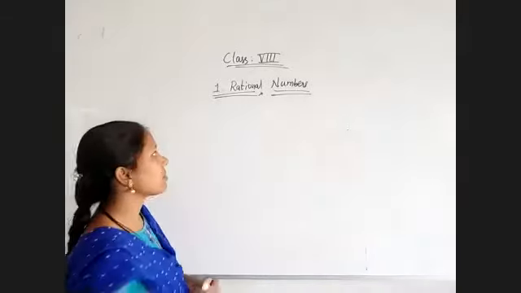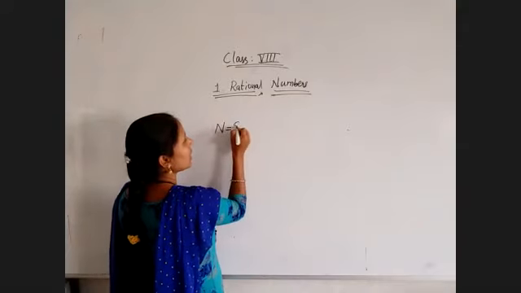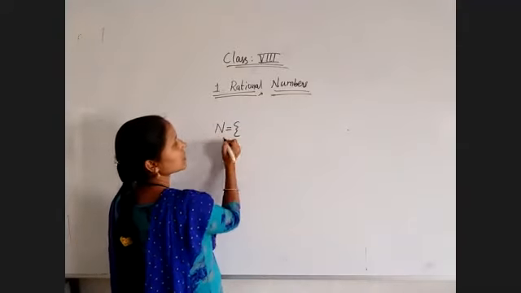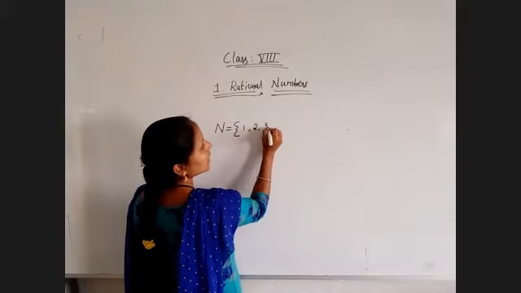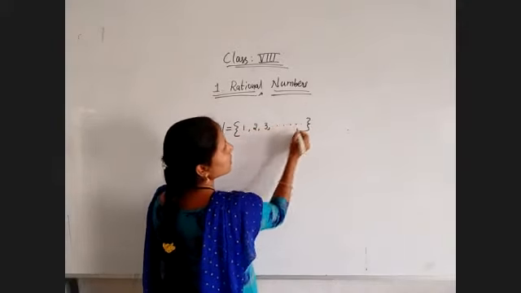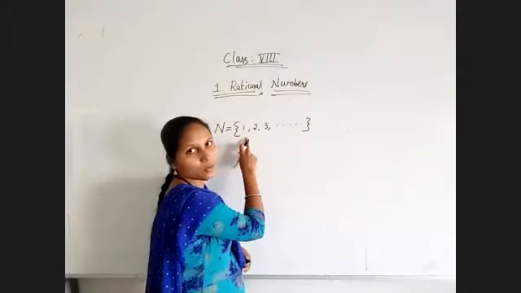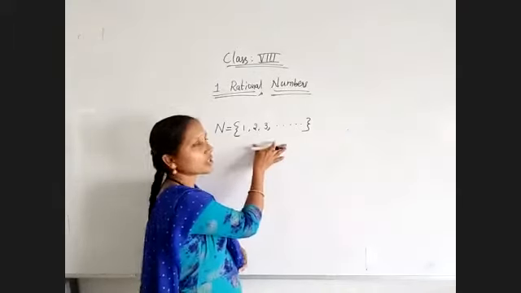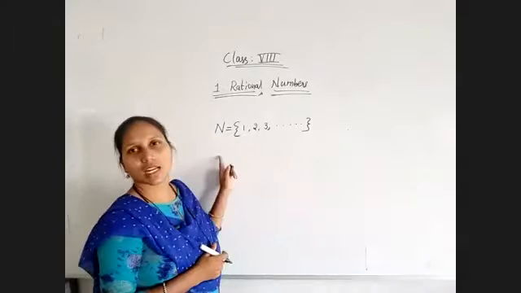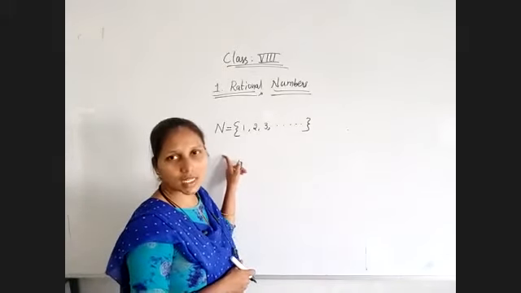Natural numbers are denoted by N. The definition is the set of numbers from 1, 2, 3 and so on. That means there is no end for natural numbers. The starting value is 1, but there is no end. Already you know this, and the other name for natural numbers is counting numbers.